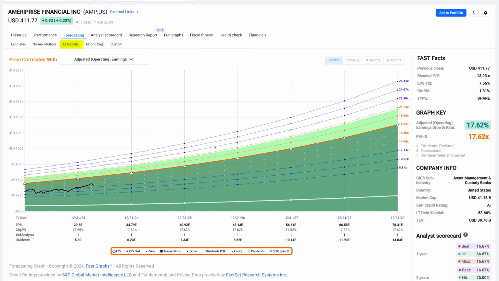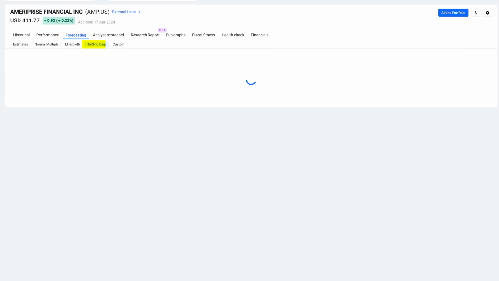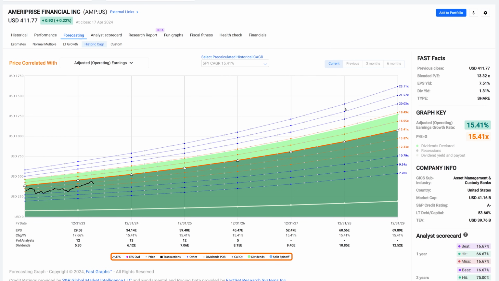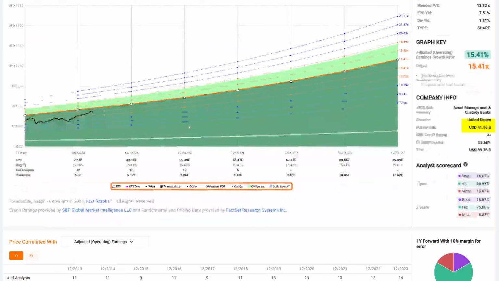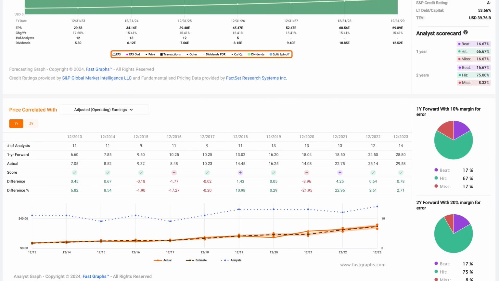The long-term growth rate is expected to be higher, though, at 17.6. And again, if I look at historical growth, it's been about 15. All these numbers are consistent, and Ameriprise has a very good scorecard.